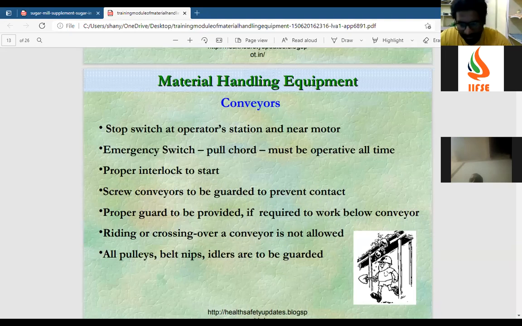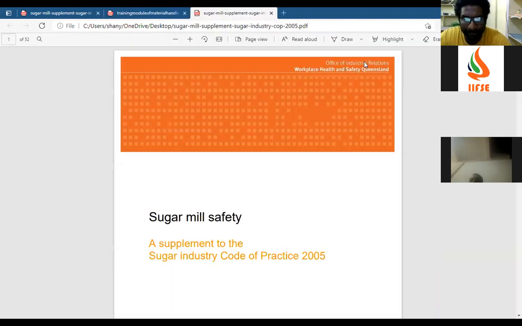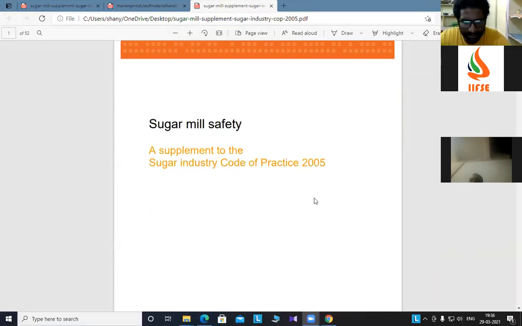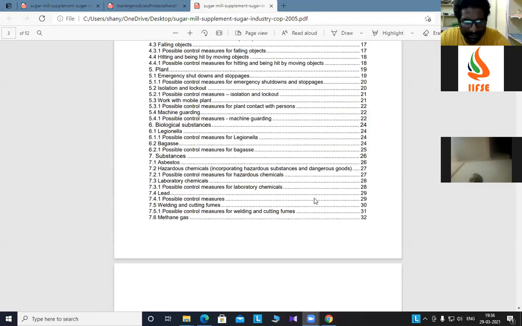Sugar mill. This is the sugar mill industry. The 103 paper discusses different kinds of industries and the different kinds of hazards associated with them, like sugar industries and petrochemical industries. Petrochemical industry is different. I'll have a look at the syllabus. This is the PPT which tells you about the sugar industry. This is the base.